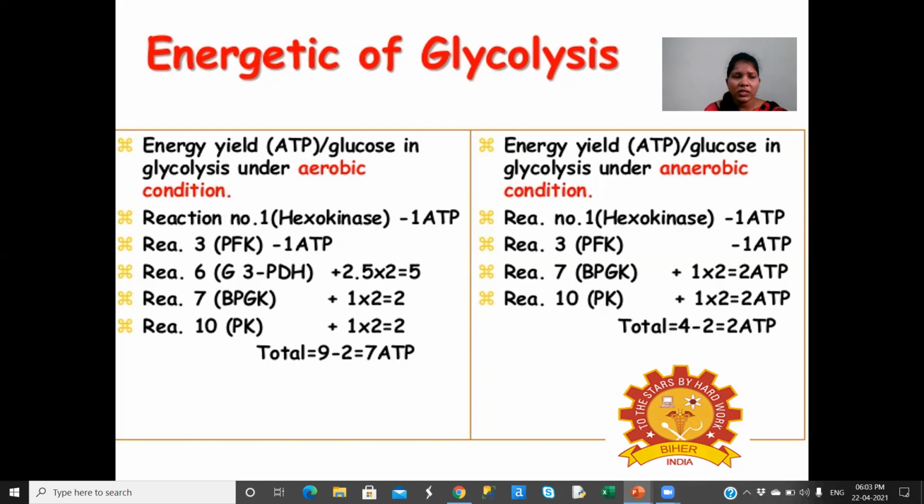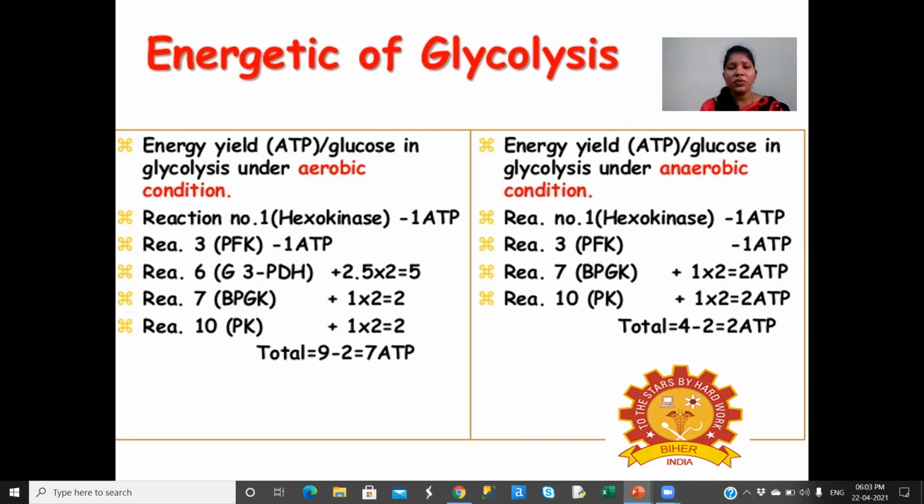the first phase, that is the priming phase or energy investment phase. So the total yield of aerobic glycolysis is 7 ATPs. In anaerobic condition, only 2 ATPs net are formed, since 4 ATPs will be formed and 2 ATPs will be utilized in the first phase. So this is about glycolysis, all the sequential reactions and the energetics